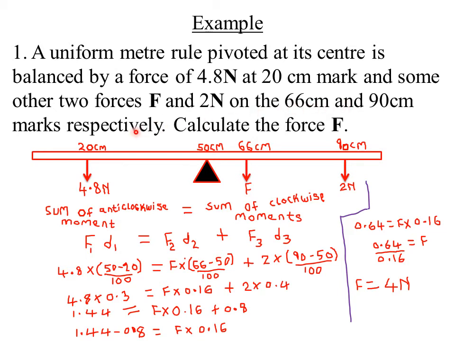Respectively means in that order. So our force F is acting at the 66 centimeter mark. You can see here at my 66 centimeter mark, we have a force F. Then 2 Newton is acting at the 90 centimeter mark, so at my 90 centimeter mark, I have a force of 2 Newton acting from there.